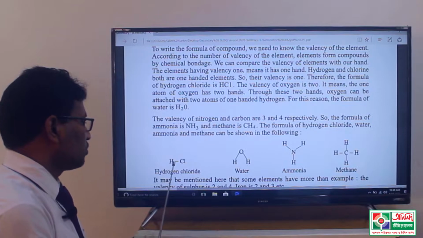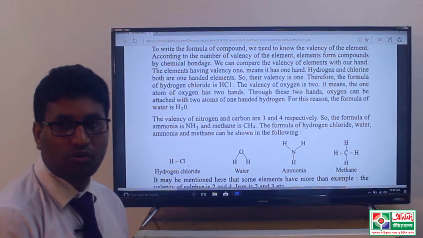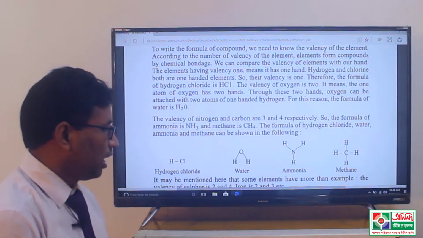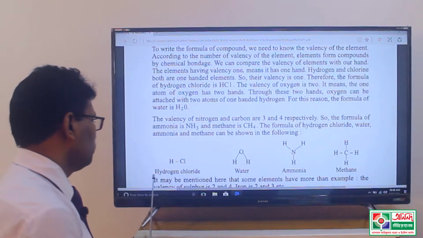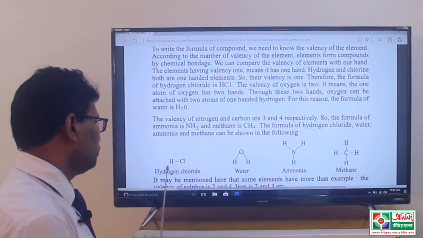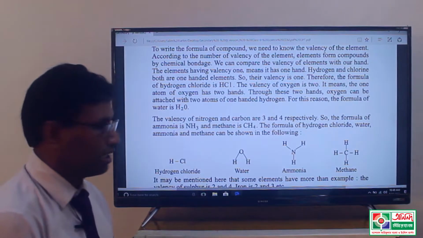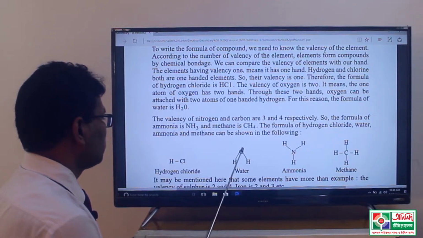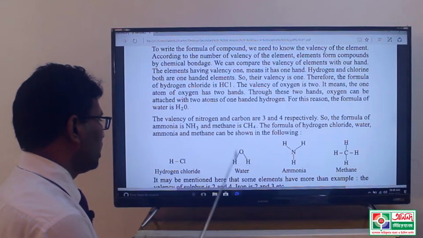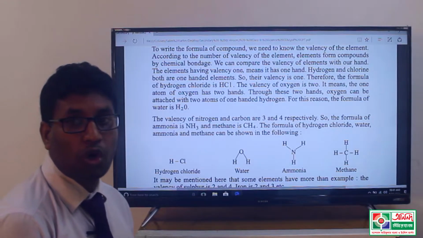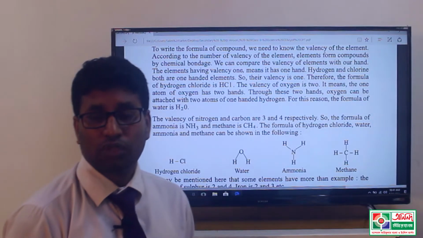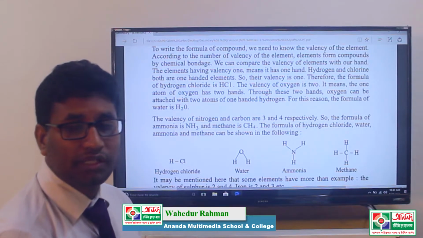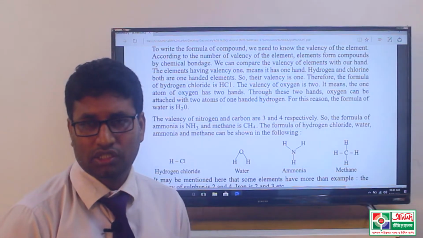Hydrogen, that means one bond is present between the hydrogen and chlorine atom. And the last one forms a compound, the name of this compound is hydrogen chloride, and the structure is hydrogen bond chlorine. That means this single line and this double line are all called bond. In Bengali, bond means bandhan. That means in the hydrogen chloride compound only one chemical bond is present between hydrogen and chlorine.